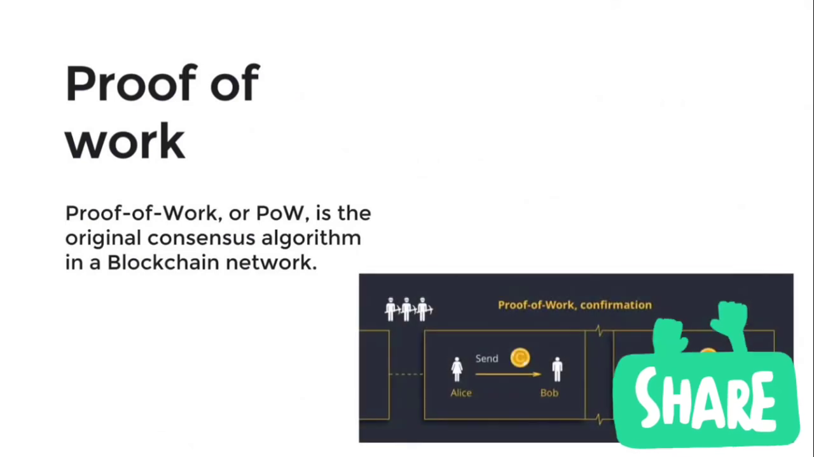Proof of work or POW is the original consensus algorithm in Bitcoin blockchain network. Proof of work is one of the steps to mining Bitcoins. We will see more about mining in another video. In blockchain, the algorithm is used to confirm the transaction and produce new blocks to the chain. With proof of work, miners compete against each other to complete the transaction on the network and to get rewarded.